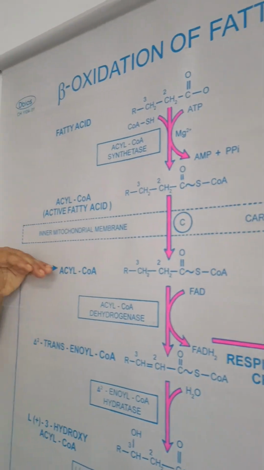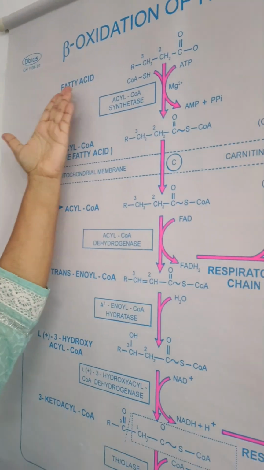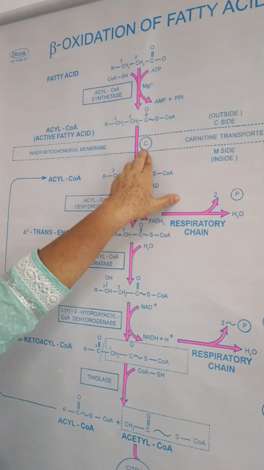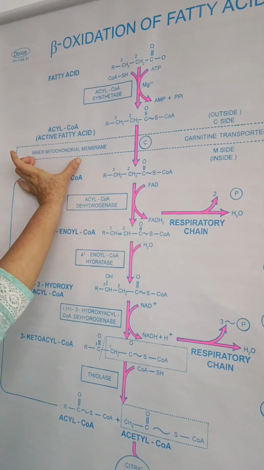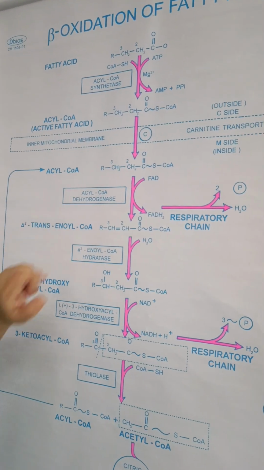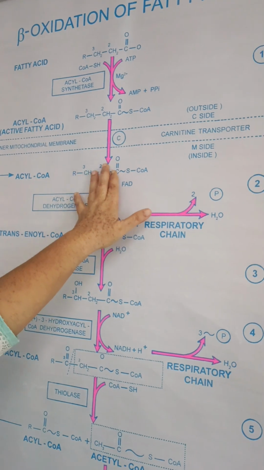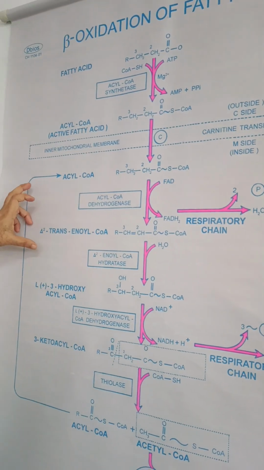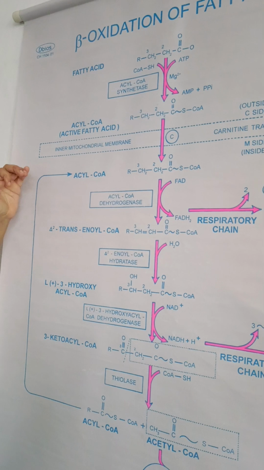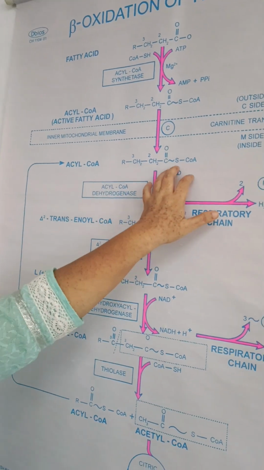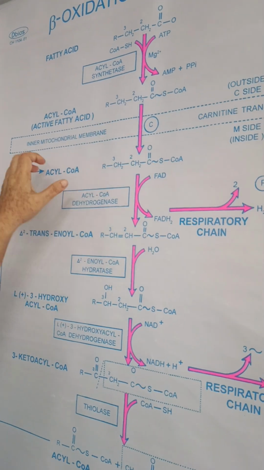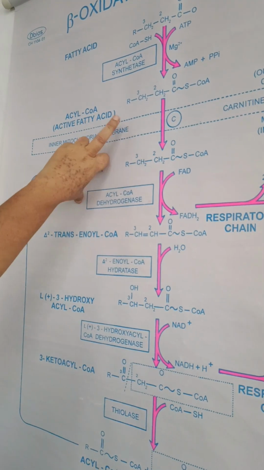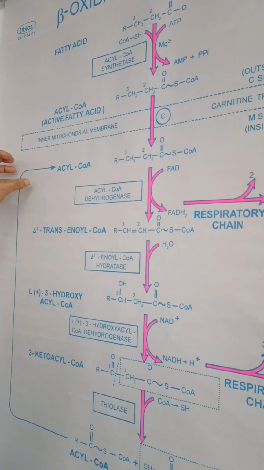Now when this long chain fatty acid is activated with the help of carnitine, it enters the inner mitochondrial membrane, which is the second step. Now what happens in the second step? We have this acyl coenzyme A, which is called the active fatty acid.